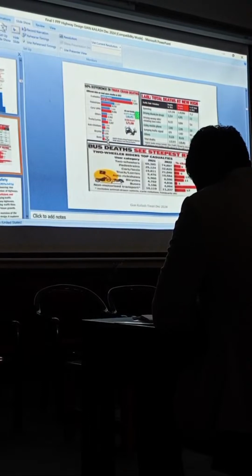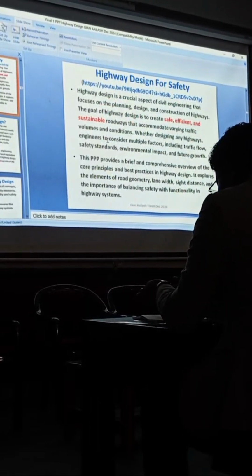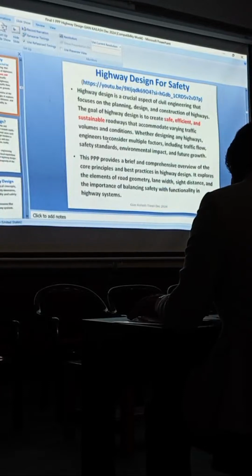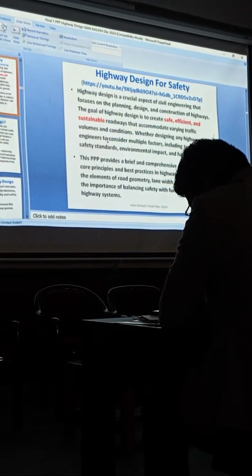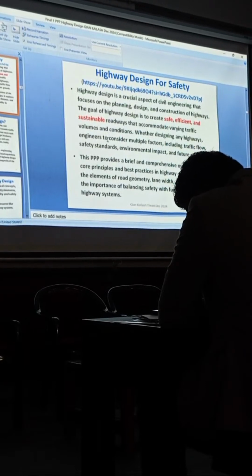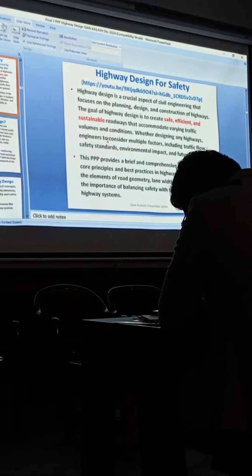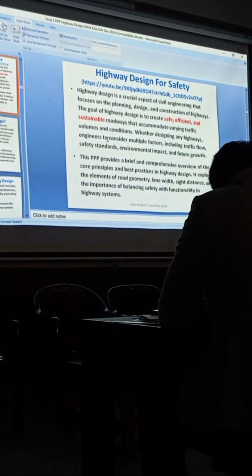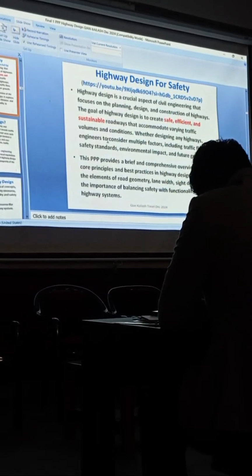Next, please. On the basis of that, we go for the importance of safety in design. Our ultimate aim you can see in the video, where I have given details of how highway design for safety is important. In the approaches, the alignment and landscape should be safe. Then all the geometric elements and features of the road should be safe.